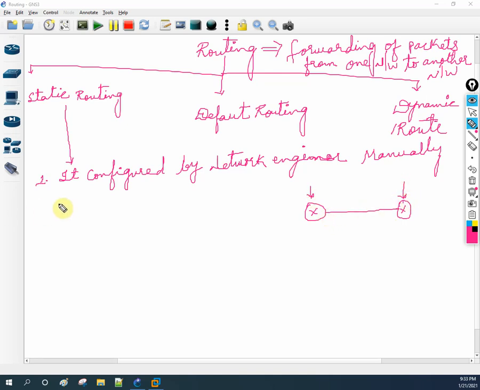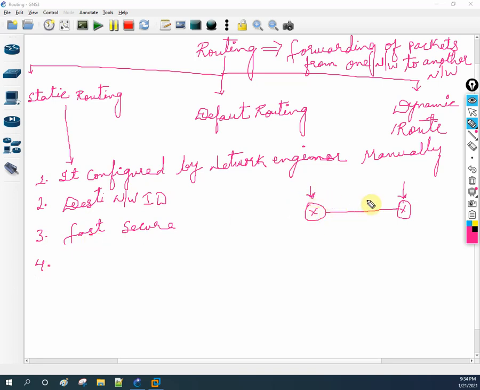We are going to see more detail on the advantages and disadvantages. In this case, it is mandatory that we know the destination network ID. We should know the destination network ID if we want to use static routing. Another thing is, we can say static routing is fast and secure. The static route is fast and secure. Why is it fast? Because we are configuring it manually.